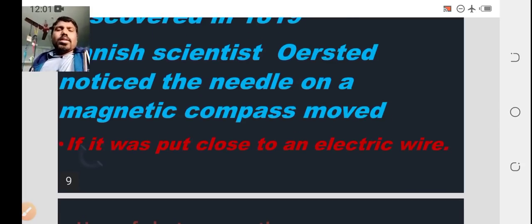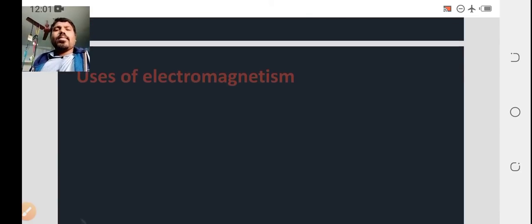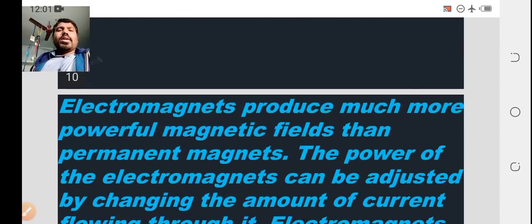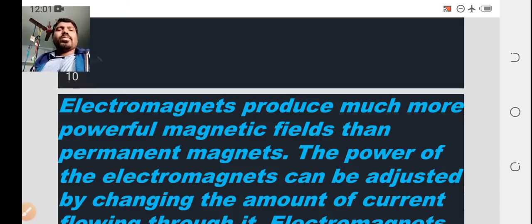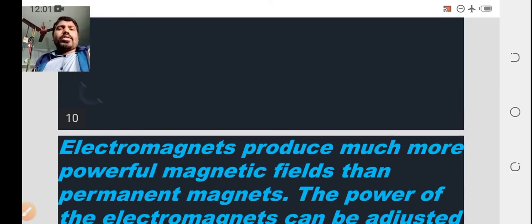So what are the uses of electromagnetism? Electromagnets produce much more powerful magnetic fields than permanent magnets. What is the need of electromagnetism? From electromagnetism, electromagnets are produced.